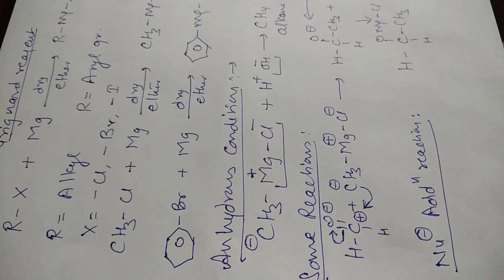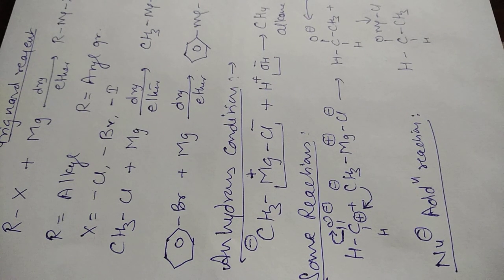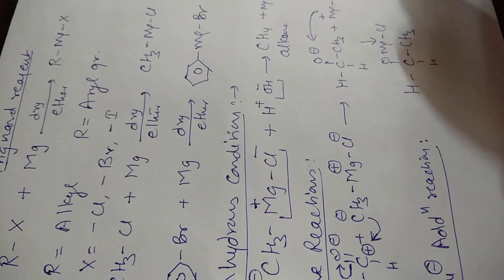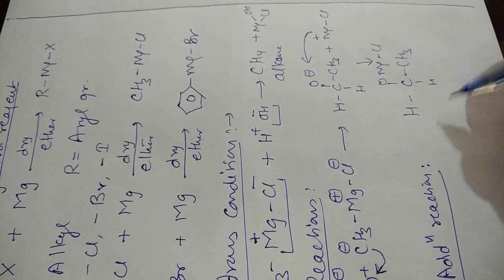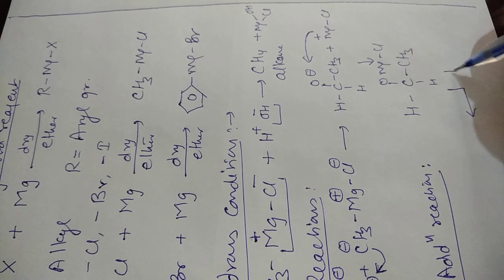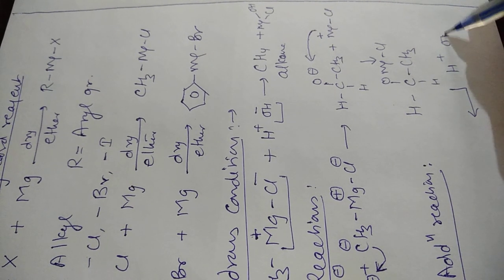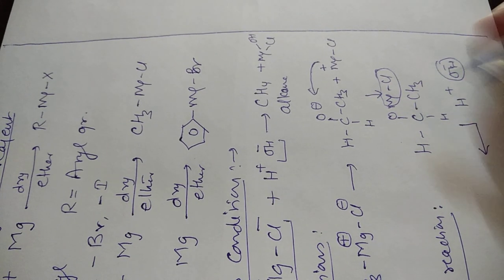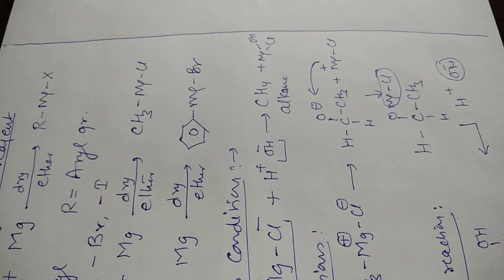That means Grignard reagent usually gives nucleophilic addition type reactions. The meaning is the first attacking species will be the nucleophile and everything will be added. Then when it is hydrolyzed, MgCl and OH will be removed and the primary alcohol will form.